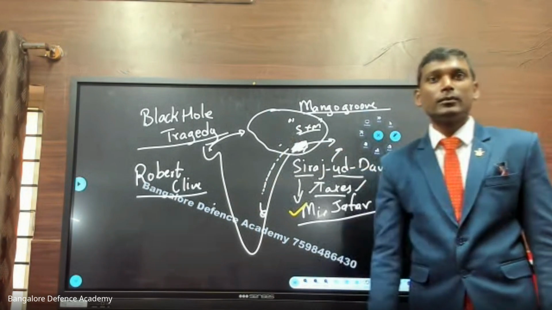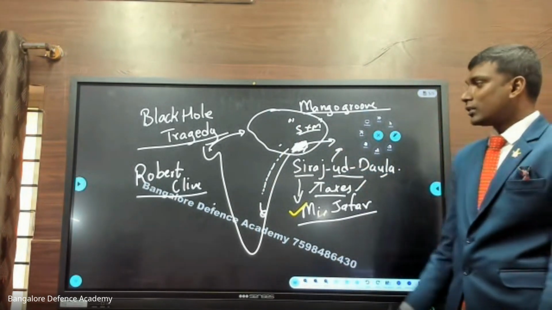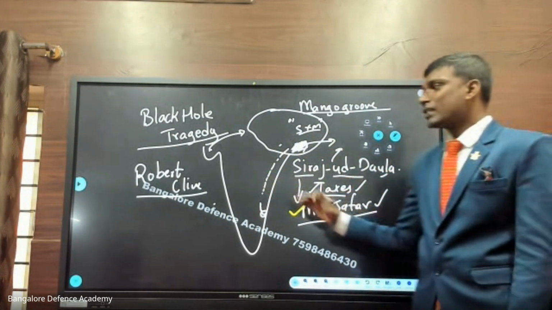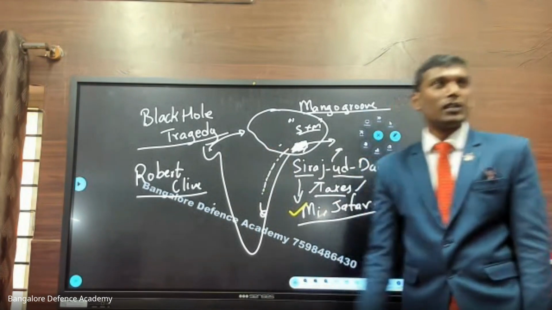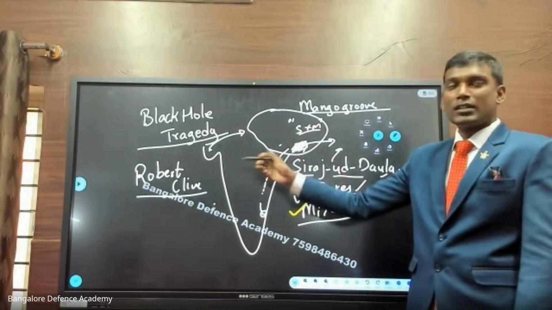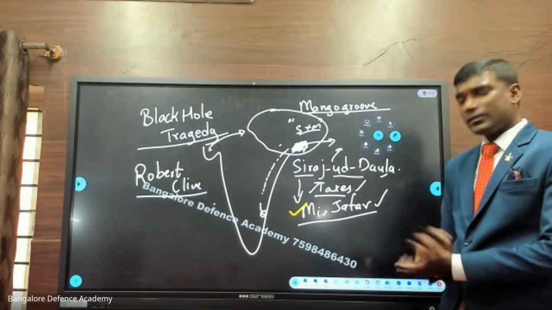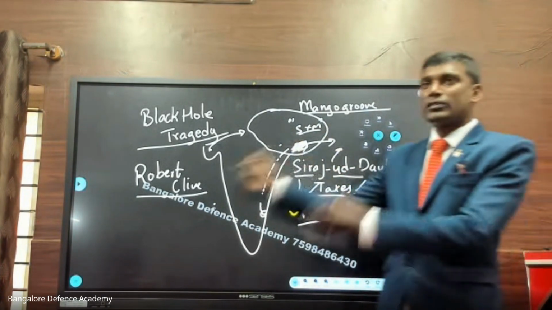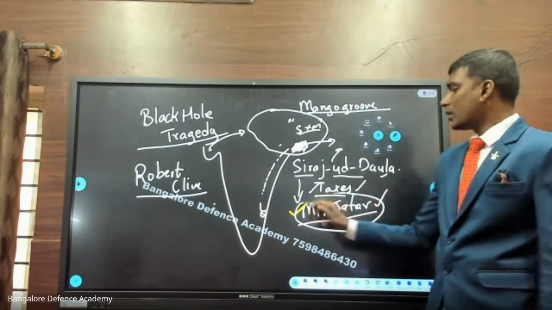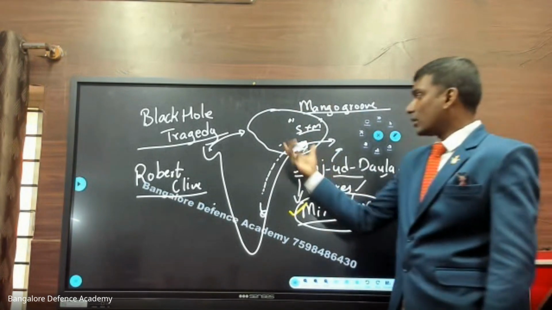Now who will become the king? According to the agreement, Mir Jafar. The agreement was that Mir Jafar will become the king, but he should donate some money to Robert Clive. See how smart these people are. They know that Clive cannot rule Bengal because he doesn't know Bengali, he doesn't know the people there. So Mir Jafar agreed: if I win, I will give you some lakhs of money and I will become the ruler of Bengal. So this thing happened. Now Mir Jafar becomes the king of this place.